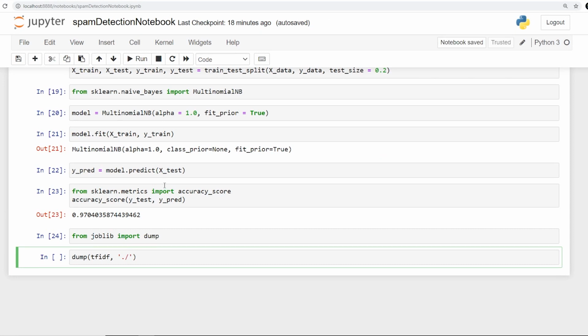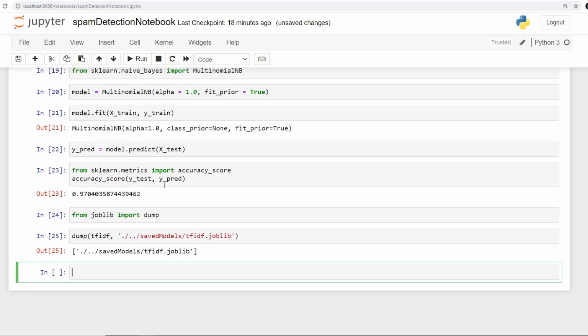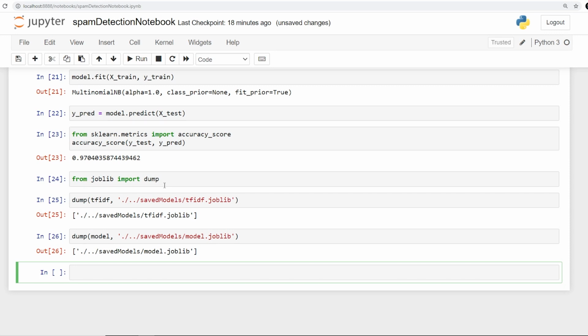Inside this saved_models folder I'll say tfidf.joblib. That is the extension, and it has been saved. Now similarly I'll say dump for the model, that is our naive Bayes model, and here I'll say saved_models/model.joblib. All right, so our ML part has been done.